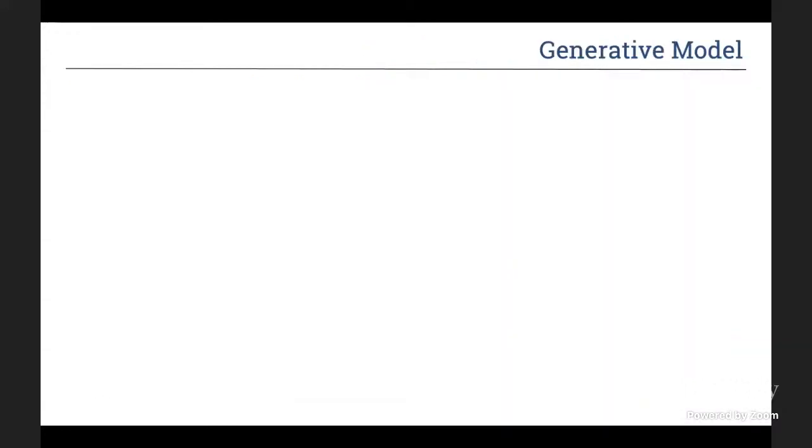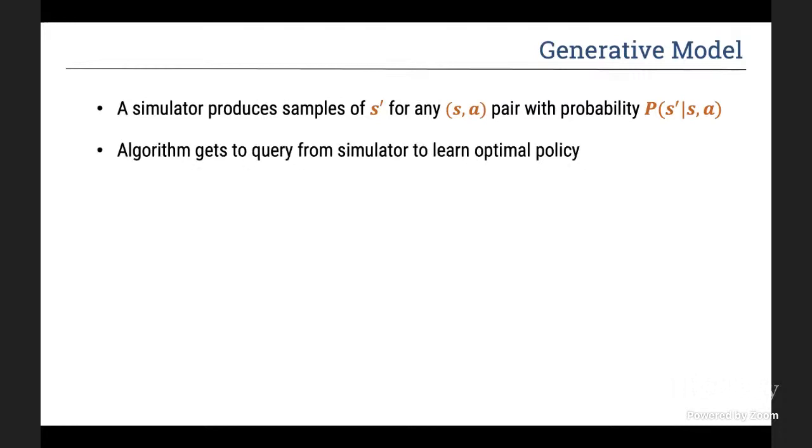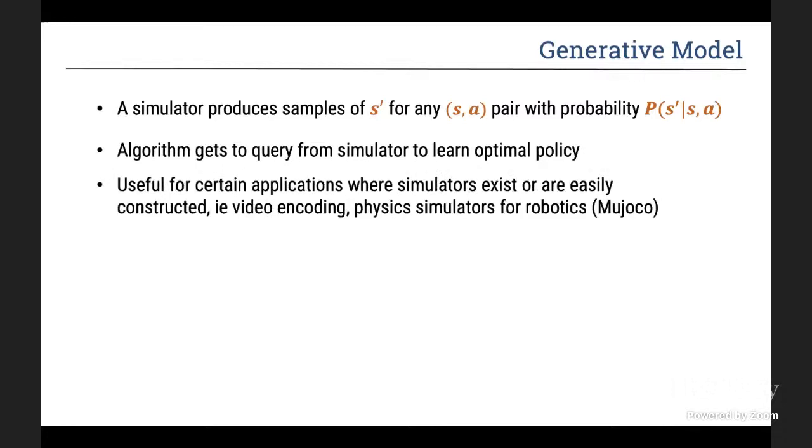And in the last part of this talk, I'll talk about general data efficient algorithms in the presence of a generative model. So in the presence of a generative model, a simulator produces samples of S prime for any state action pair with probability P of S prime given S, A. And so the algorithm gets to query from the simulator to learn the optimal policy. And this is useful for certain applications where simulators exist or are easily constructed. For example, video coding applications or physics simulators for robotics, such as the control suite tasks.